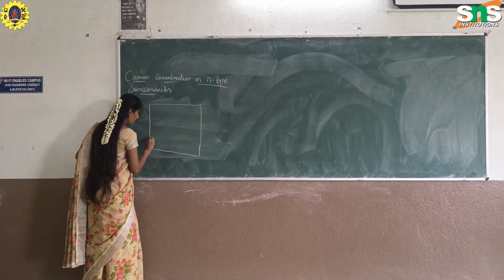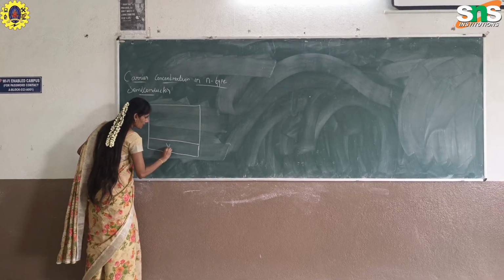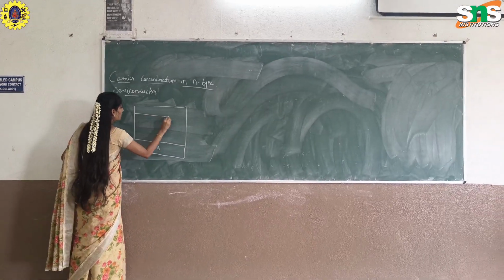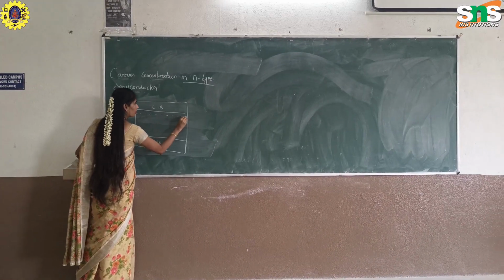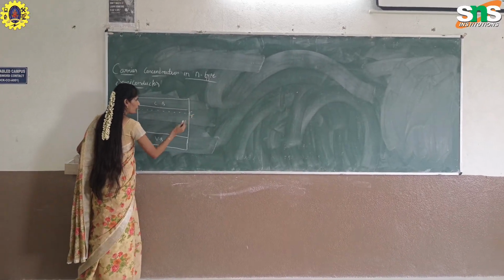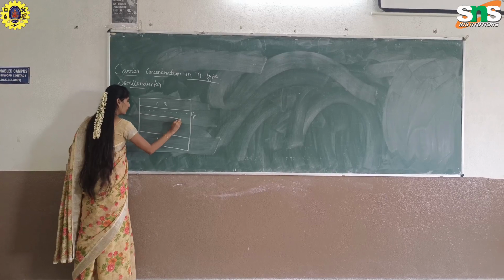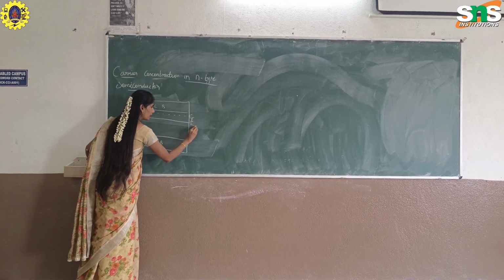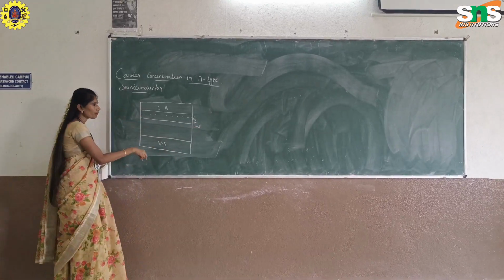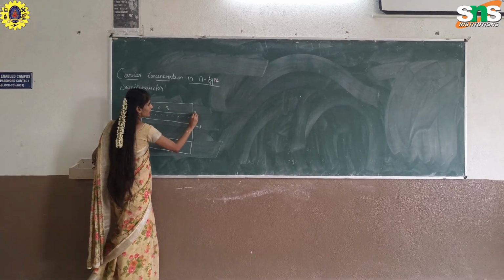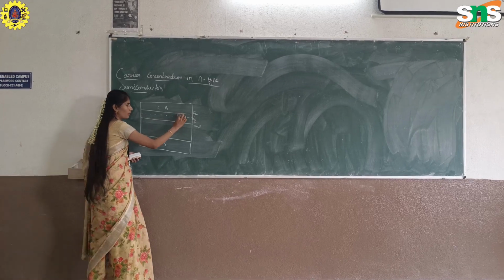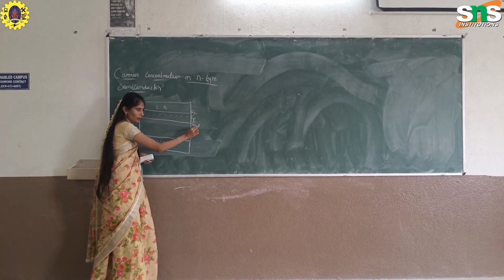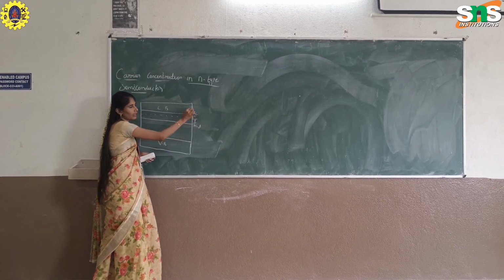n-type semiconductor. This is the valence band. This is the conduction band. This is the Fermi level, denoted by EF, and then ED is denoted by the donor energy level. The donor energy level is always present nearest to the conduction band, and the Fermi energy level is present in between, near the conduction band.